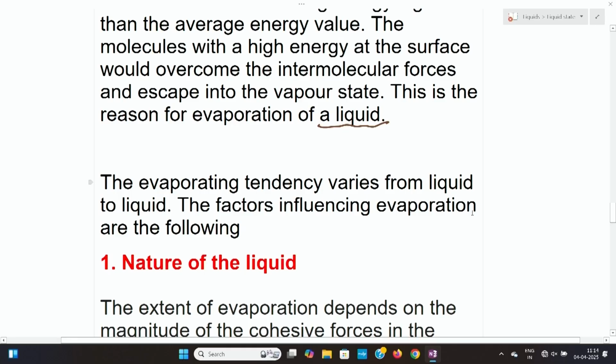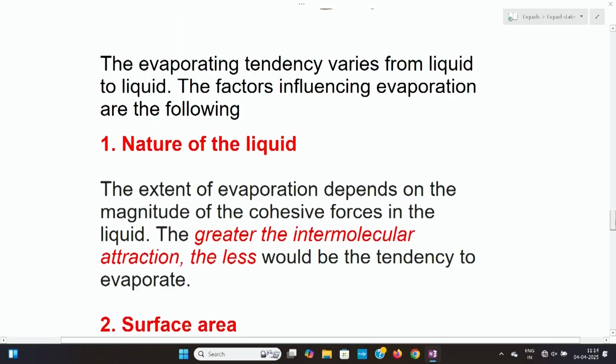Next, we are going to see the factors which affect the evaporating tendency of a liquid. The factors are temperature, surface area, and nature of liquid. Then we have humidity, and wind is another factor which affects the evaporation of liquids.